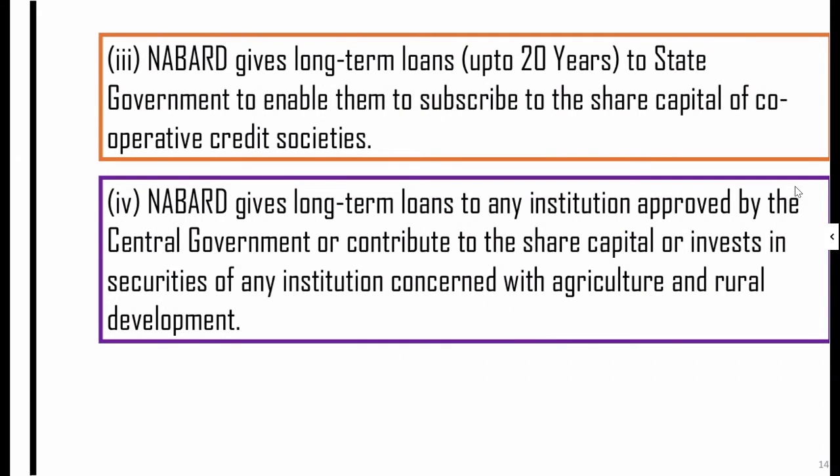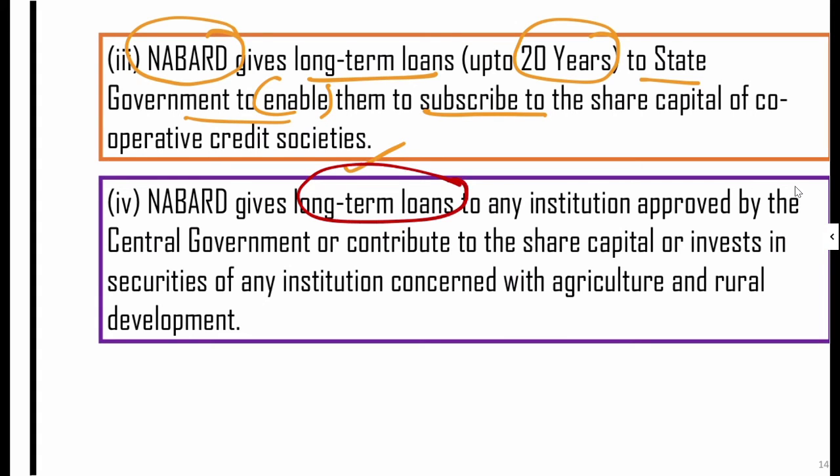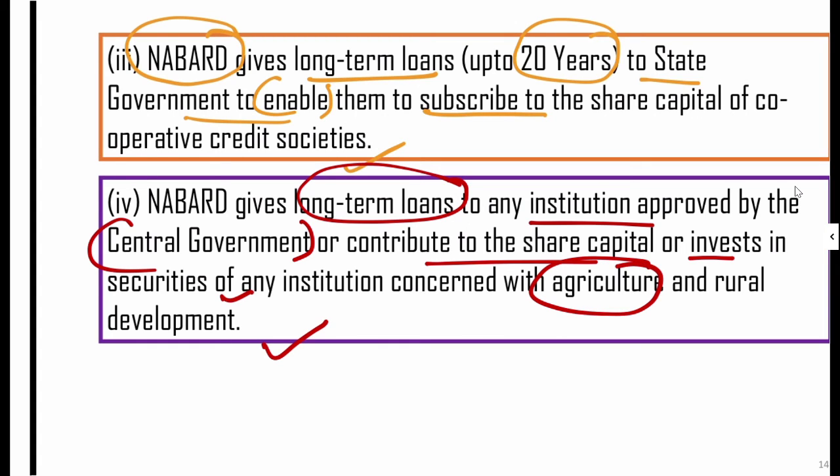Third, NABARD gives long-term loans, up to 20 years, to the state government to enable them to subscribe to share capital of the cooperative credit societies. NABARD gives long-term loans to any institution approved by the central government, or contributes to the share capital or invests in the securities of the institutions that are concerned with the agriculture and rural development. Particularly, it is concerned about the agriculture and the rural development.